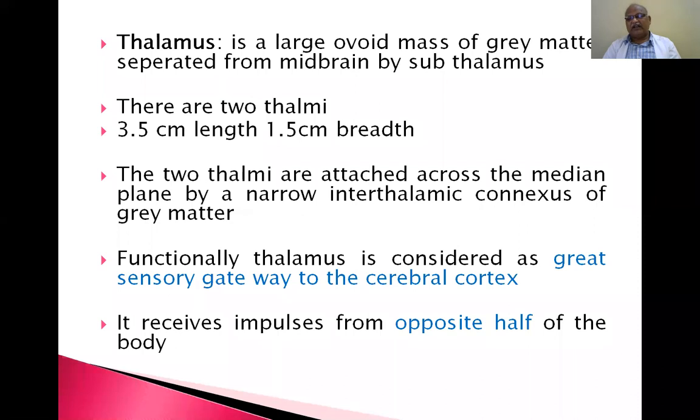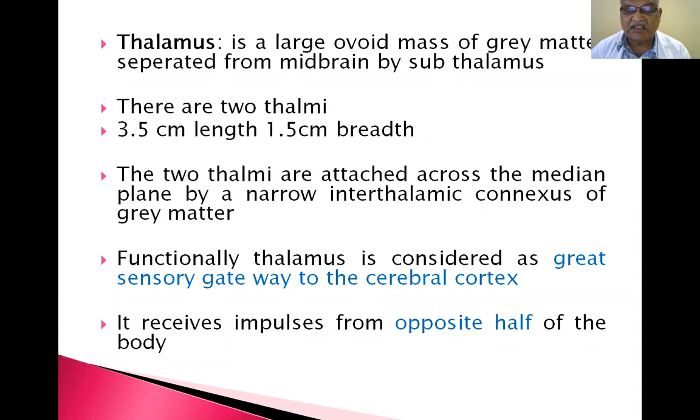So only the olfactory sensation is not associated with the thalamus. Remaining all sensory modalities present in the human body are associated with the thalamus, except olfactory.